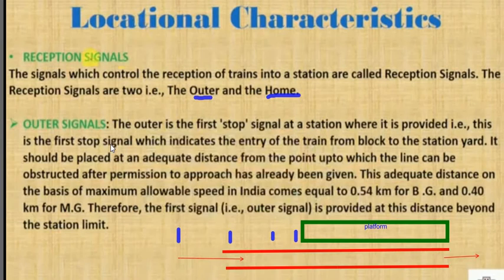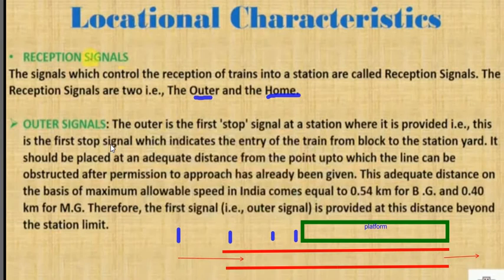The outer signal indicates that the train has to stop there, because repair work may be going on, or because another train is standing in front of your train. So the outer signal indicates that the train cannot move forward.